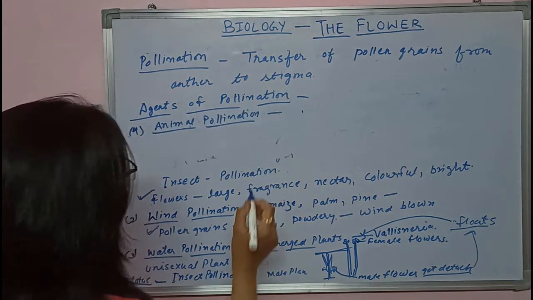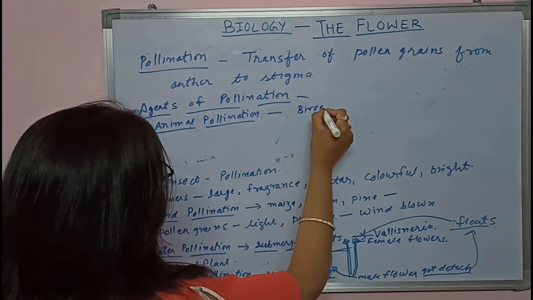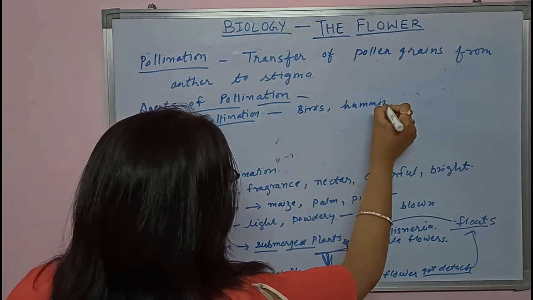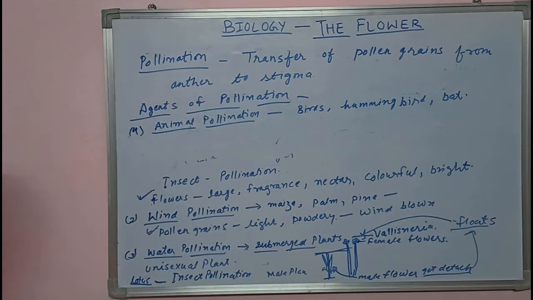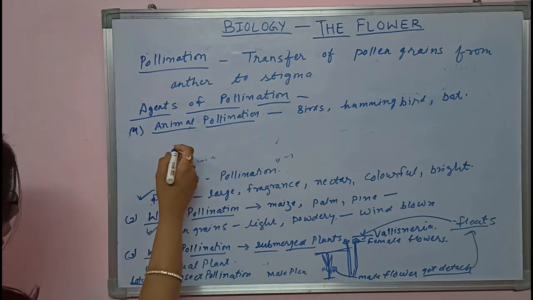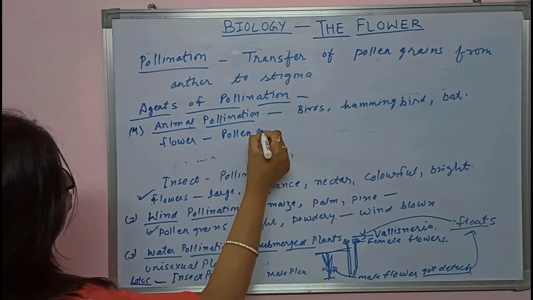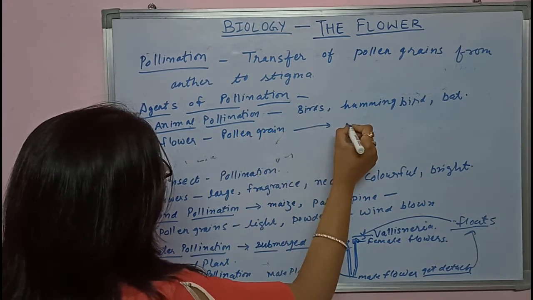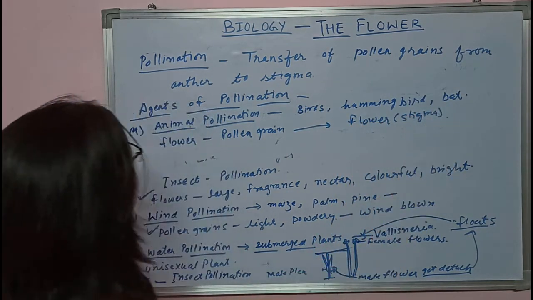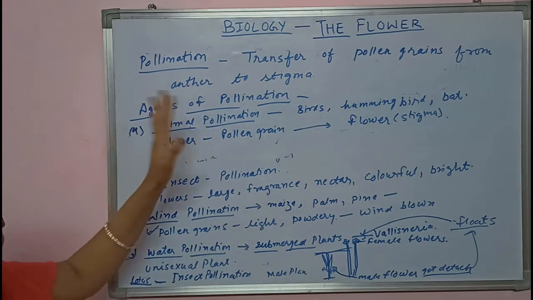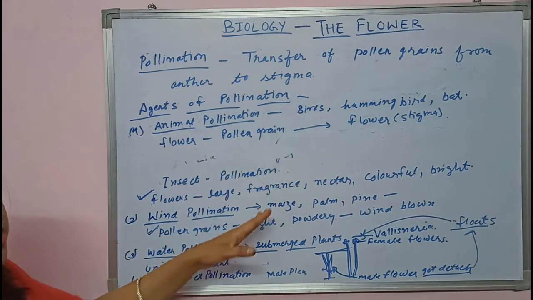Now one is left. In animal pollination, some animals, some birds like hummingbird, bat, when they visit the flower, they carry the pollen grains on their body and transfer them to the stigma of another flower. In this way, they transfer the pollen grains from one flower to another flower. This is called animal pollination, which takes place with the help of animals like bats and birds.